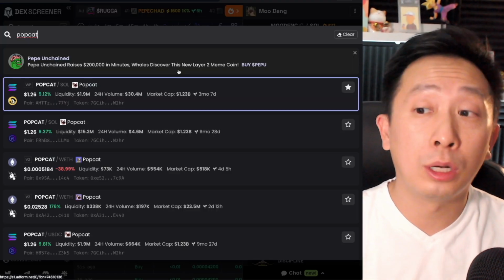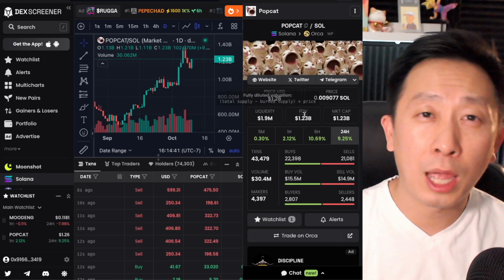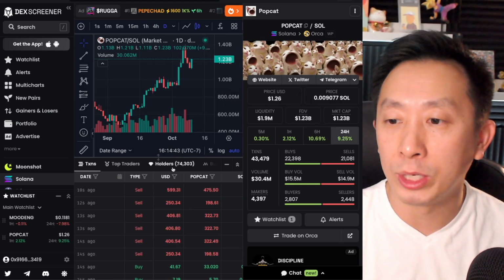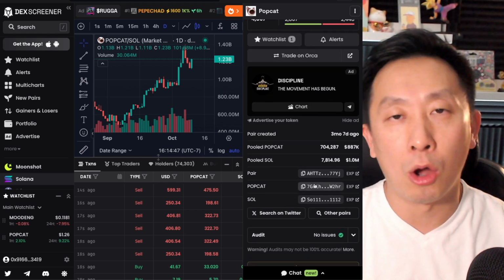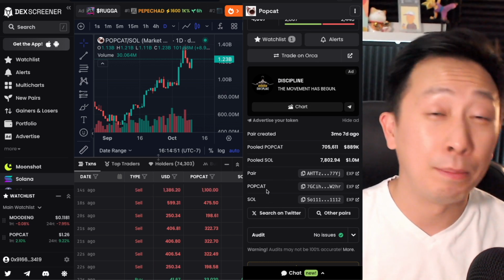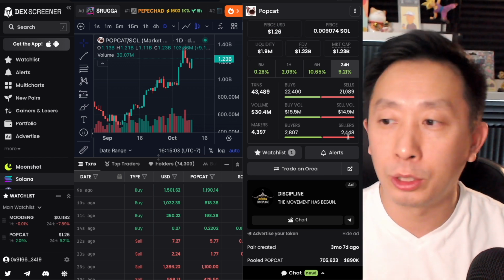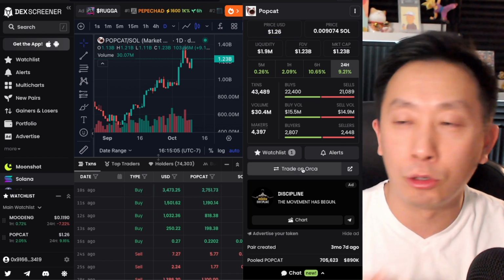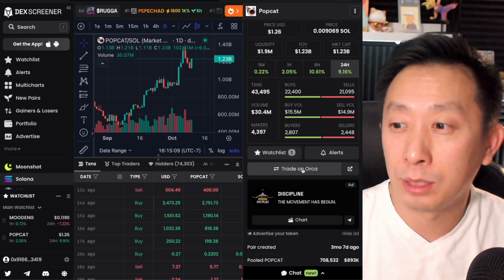If we hop on over to another meme coin, we can see all the high level metrics are the same. Volume, market cap, price, buy, sell walls, holders we can see here. Most importantly, once again, is the contract address, and it is always at the same spot in the middle, not the pair, not the crypto, but the meme token itself. The reason I wanted to show you two meme coins is because for this particular meme coin, let's try to trade it. Now, there's no buy and sell, as you can notice, because for different pairing, they can have different mechanisms, and we don't know why.